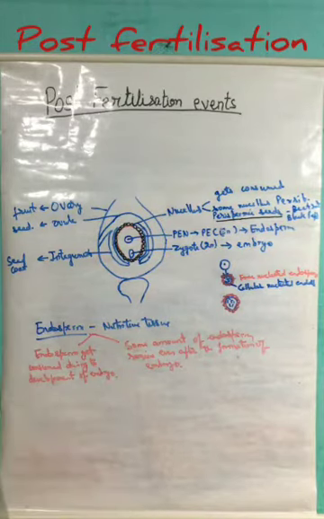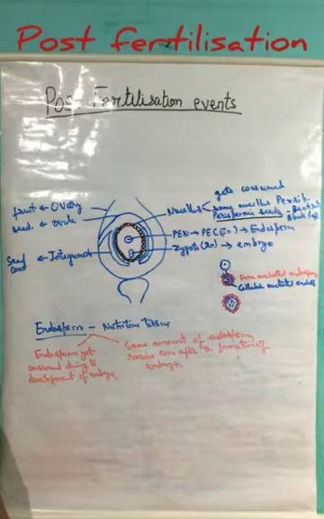So on that basis, the endosperms can be classified into two types.